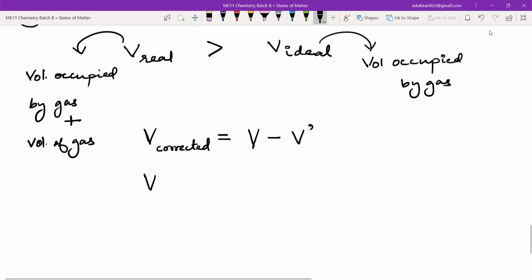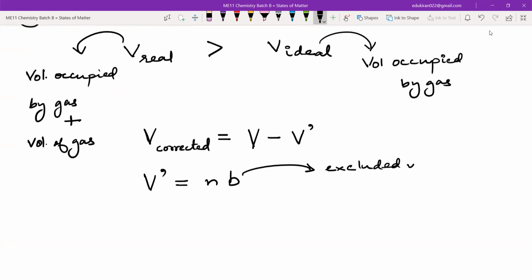Now this V dash is equal to nb. What is b? b is a constant. It is known as excluded volume. Now V corrected will be equal to V minus nb for n mole of gas.